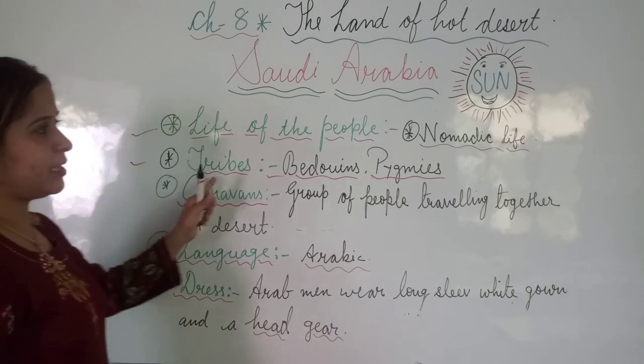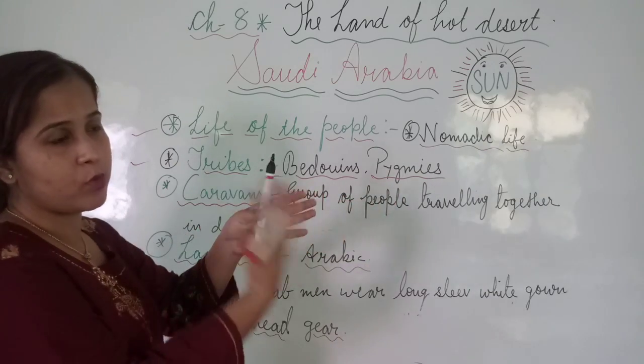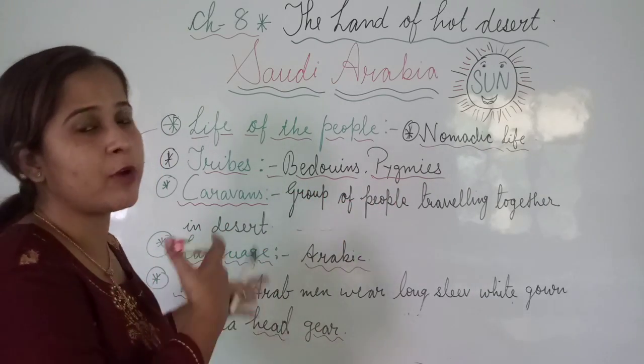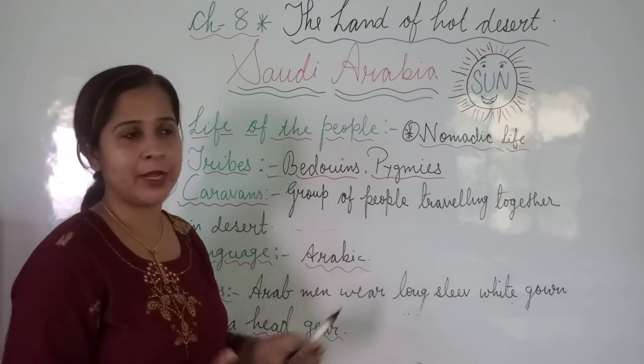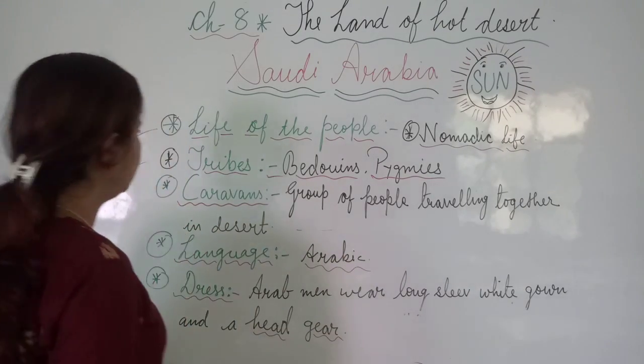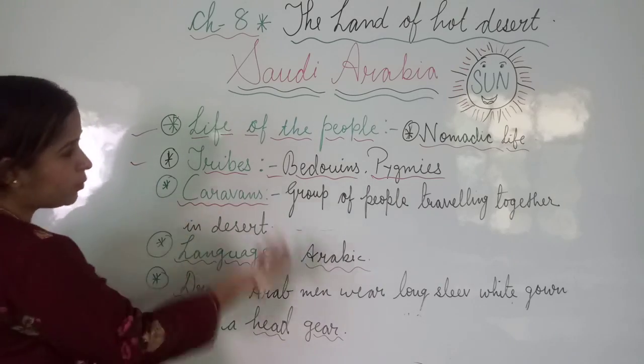Tribes. Tribes are equal to nomadic, meaning those who don't have a permanent home, they keep moving from one place to another. They are called tribes. Tribes are nomadic, nomadic are tribes. Means both are equal in meaning. Next is caravan. Caravan means what?